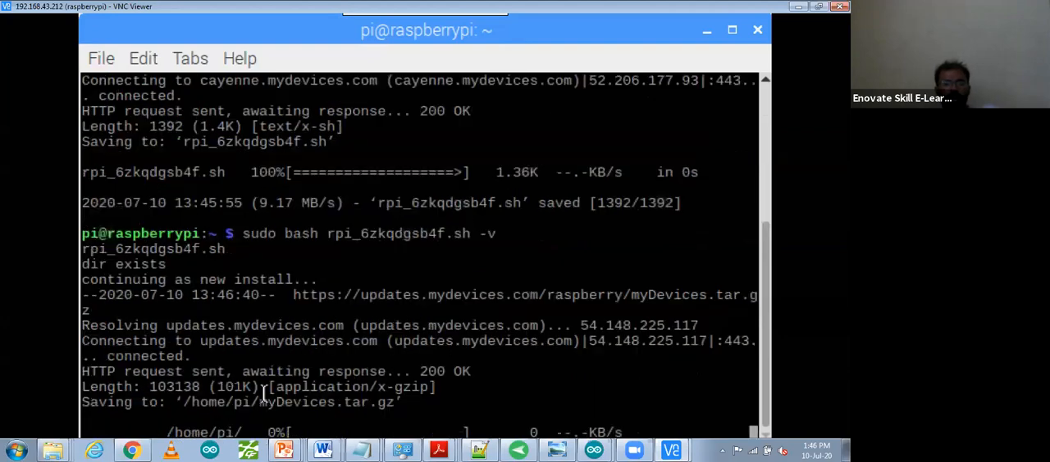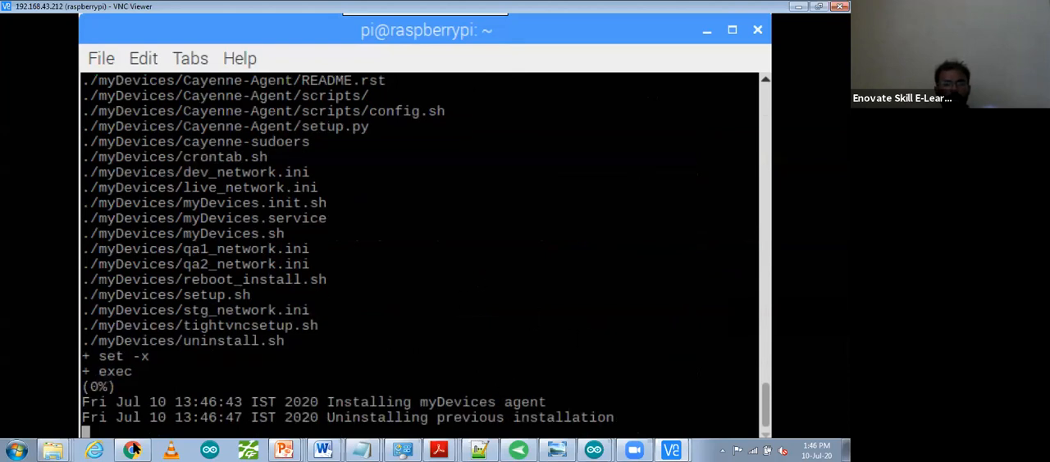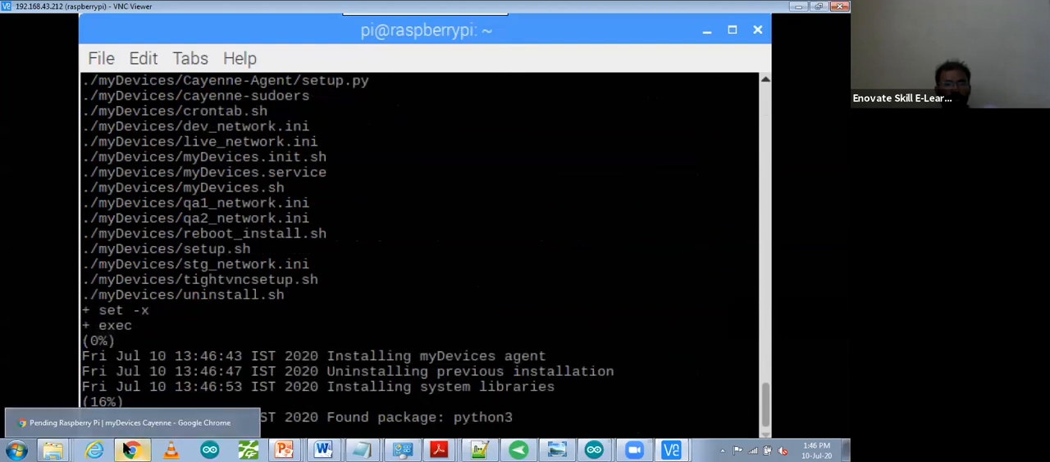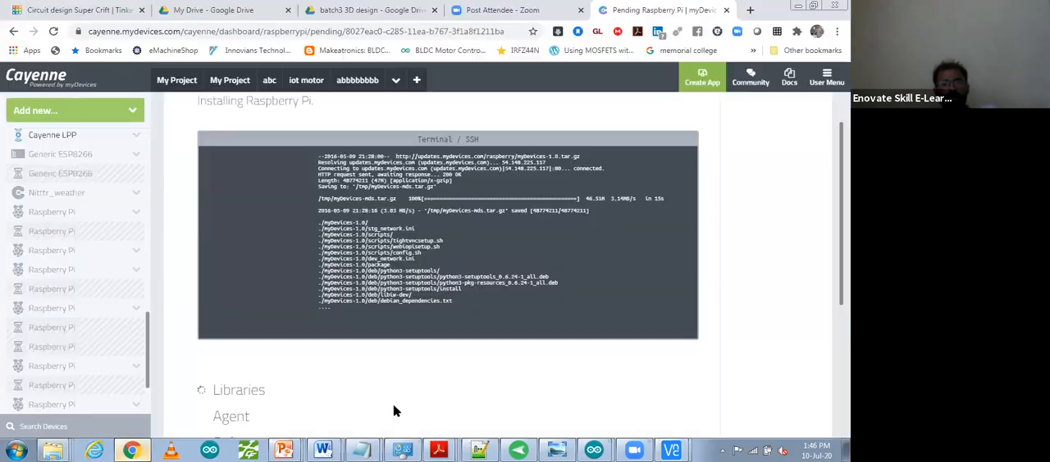It's connecting with Raspberry Pi. It will take some time to connect, installing device agents. The same thing you can see on the cloud also. When you go to the cloud, the same thing is happening over here. The same thing is happening in the Raspberry Pi, and it's saying that the library is updating, the agent is updating. The same thing is running on the cloud that you can see.